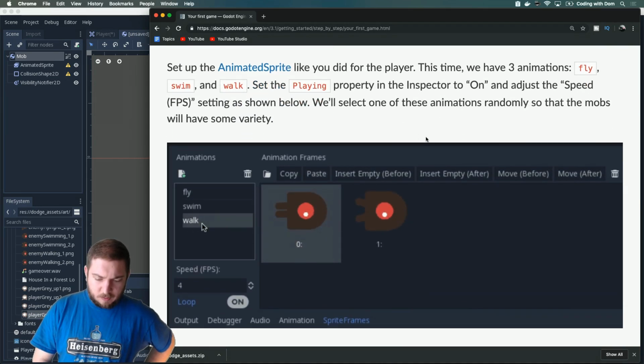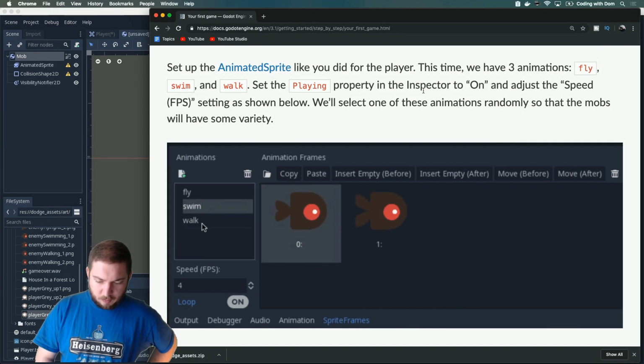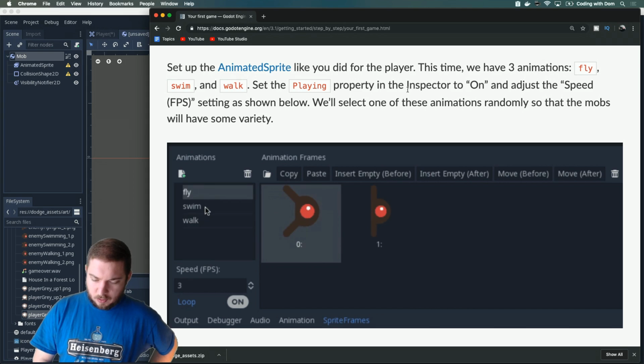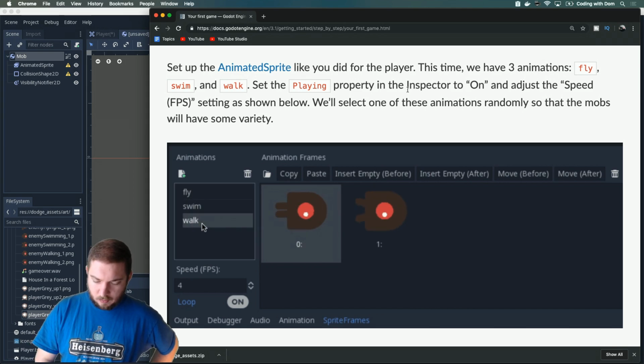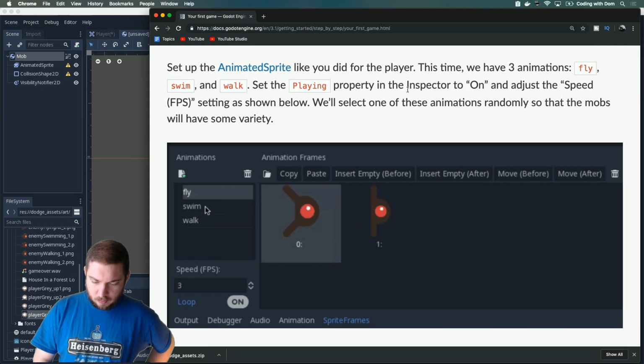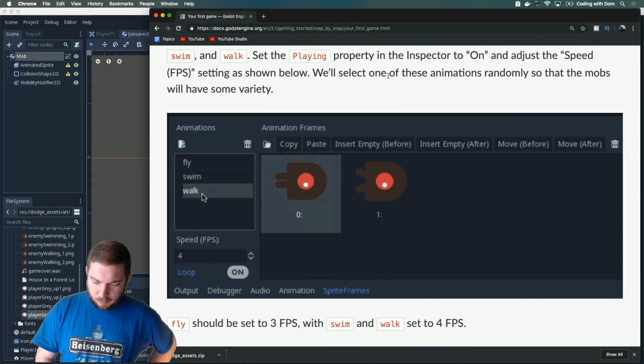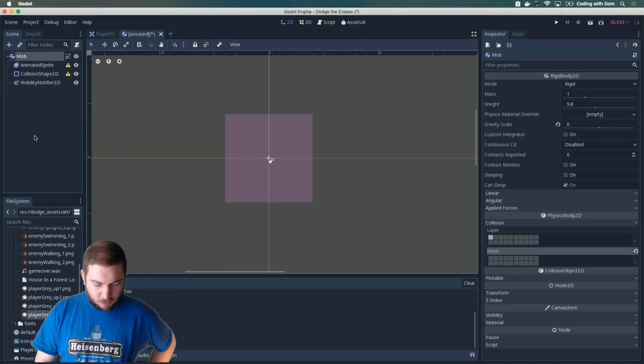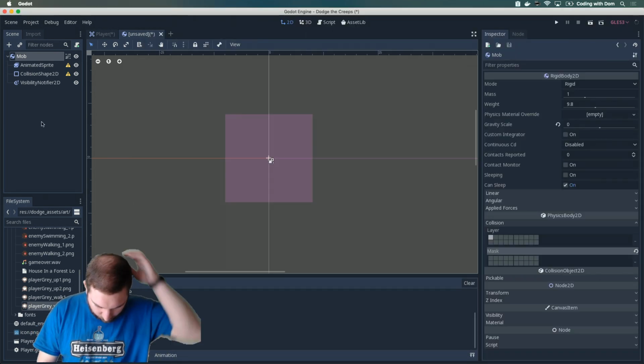Now let's set up the animated sprite like you did for the player. This time we have 3 animations: fly, swim, and walk. Set the playing property in the inspector to on and adjust the speed setting as shown below. We'll select one of these animations randomly so that the mobs will have some variety. Oh, maybe I had to change that for the other guy as well. Okay, but anyway, let's start doing that.